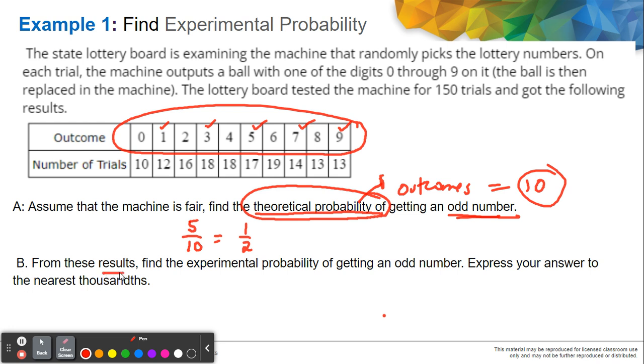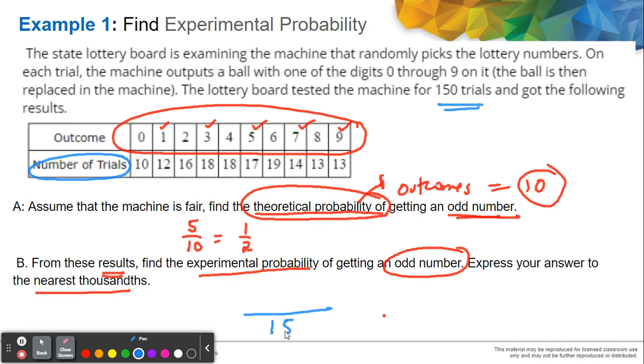From these results, find the experimental probability of getting an odd number. Express your answer to the nearest thousandths. This time, since we're looking for experimental probability, we are going to count the number of trials. How many times does an odd number appear in our 150 trials? Our denominator is 150 because we have conducted the experiment 150 times. Now let's take a look at our outcomes which are odd numbers. We have 1 appeared 12 times, 3 appears 18 times, 5 17 times, 7 14 times, 9 13 times.